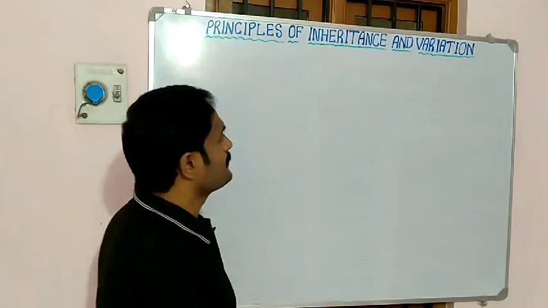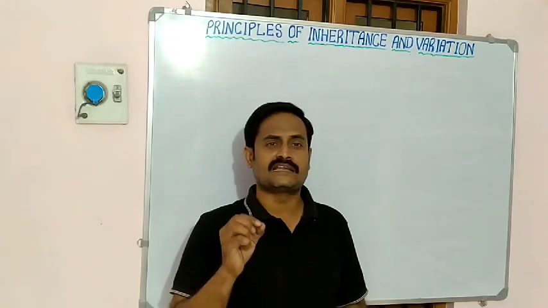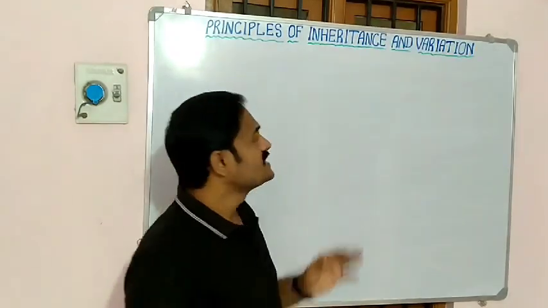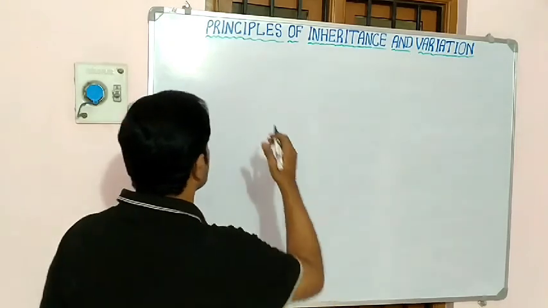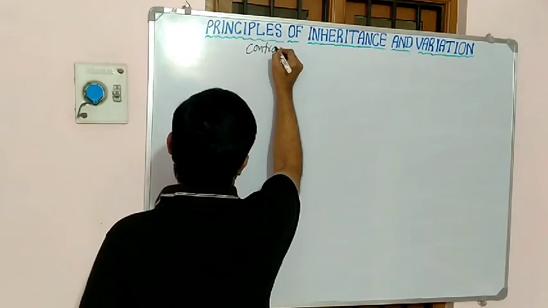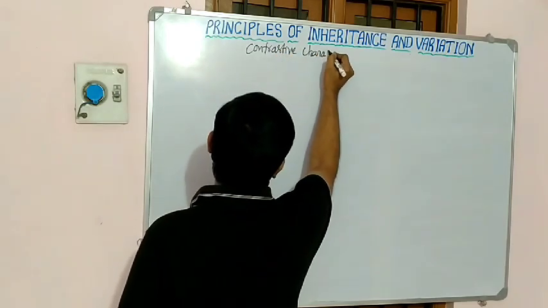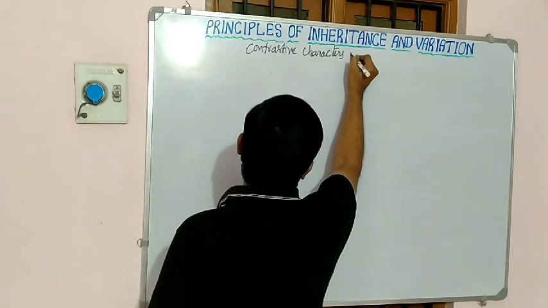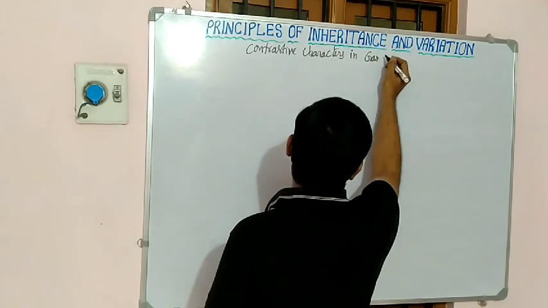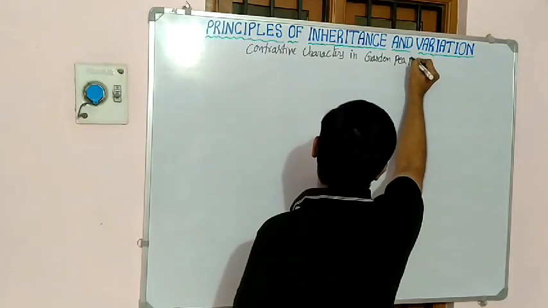First, Mendel selected a few characters from the garden pea plants. They are called contrastive characters, contrastive characters in garden pea plants.